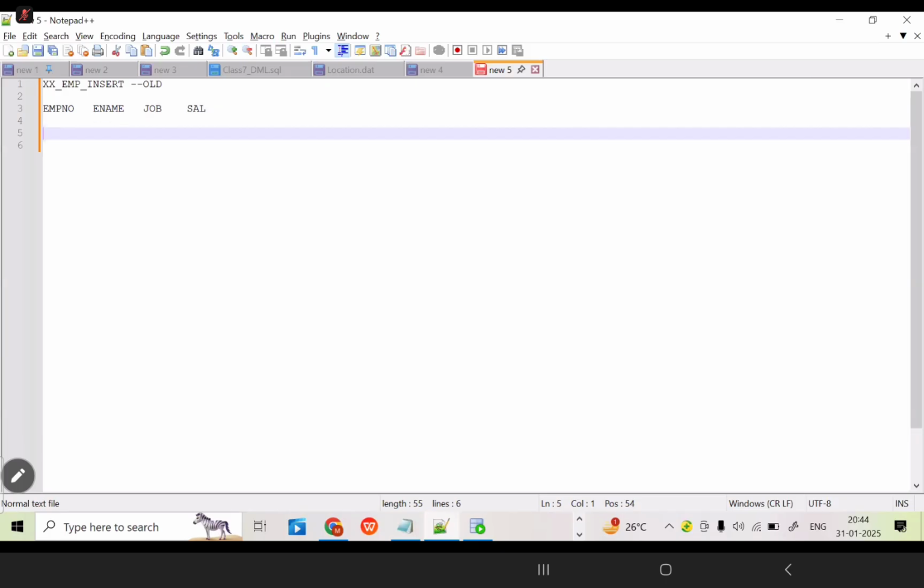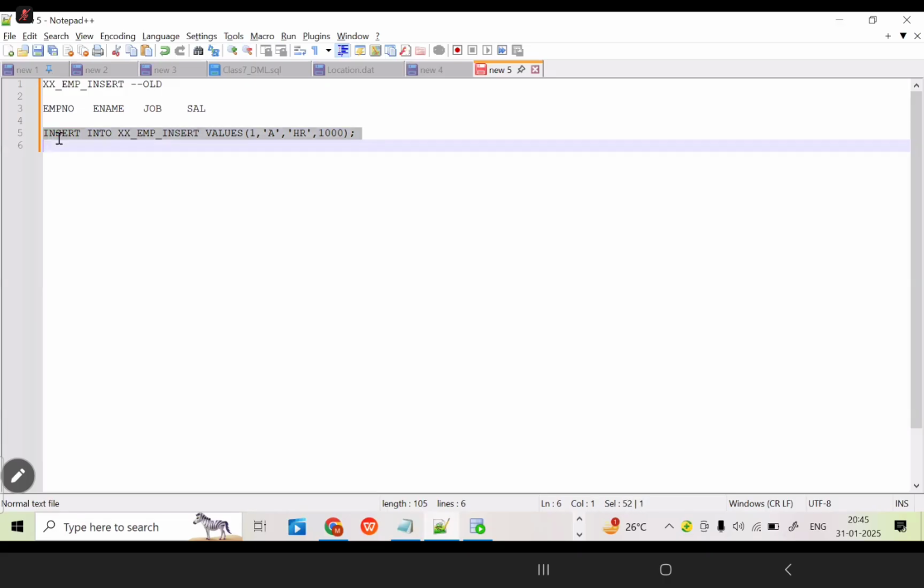Now the table is ready. Now you can write the insert command, insert into table name, values. You can write the command like this normally: 1 comma A, then job is HR, and I'm going to give the salary as 1000. This is the 1 command. If you execute this command, only 1 row is inserted into the table.